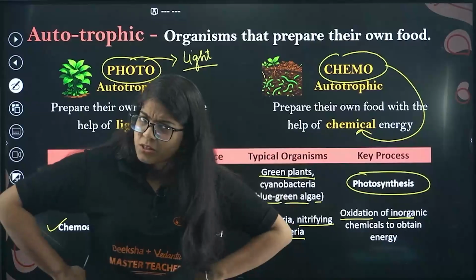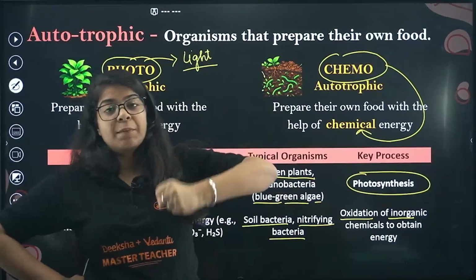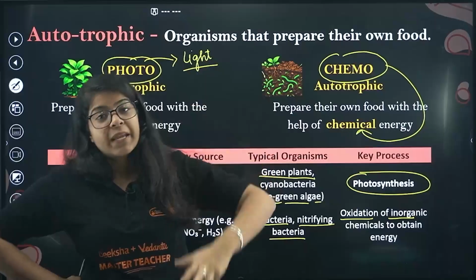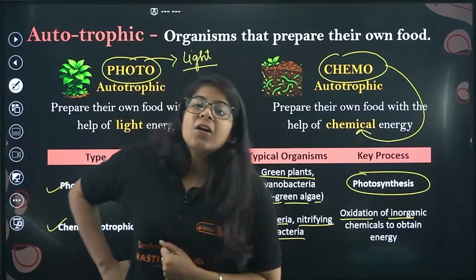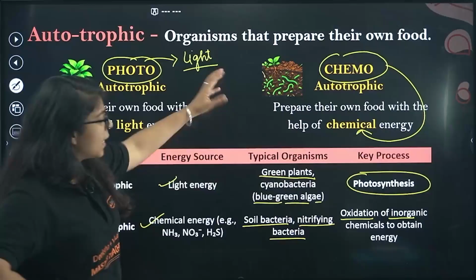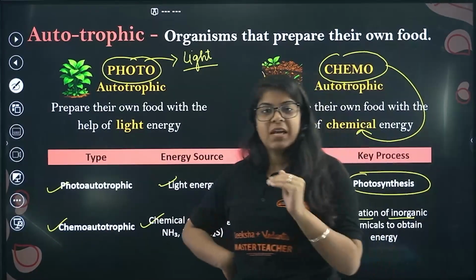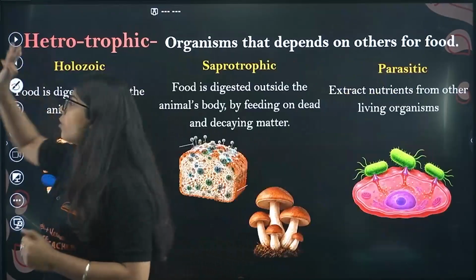We have studied oxidation, right? That happens with the inorganic chemicals present in the soil. They break it down, oxidize it and obtain energy from it. You don't have to remember that much. Just remember that they gain energy with the help of chemicals. Done. Now moving on to heterotrophic nutrition.